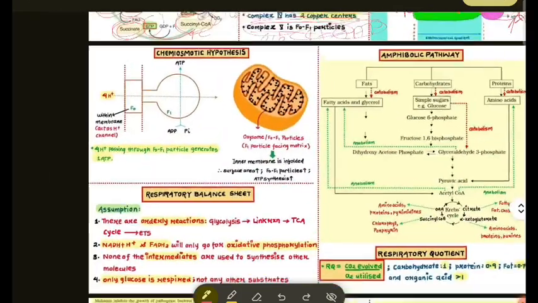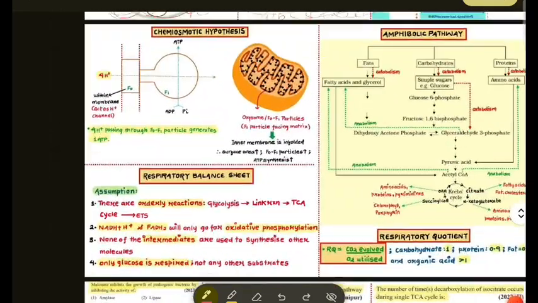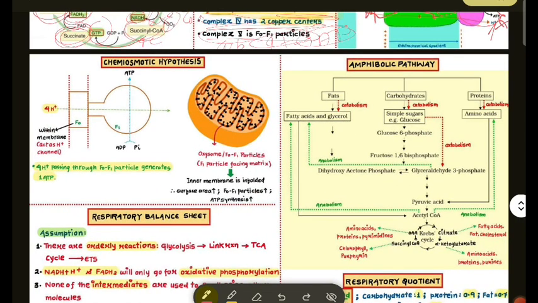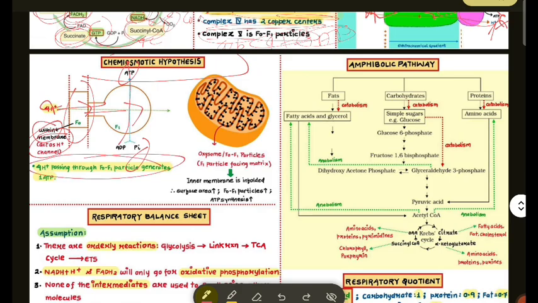Electrochemical carrier, ठीक है. Okay, what is chemosmotic hypothesis? So 4 H plus goes to F naught ATP synthase, adds phosphate group and forms ATP. That's all. F naught is in membrane, within membrane acts as proton channels. Here 4H plus passing through F naught particles and generate 1 ATP.